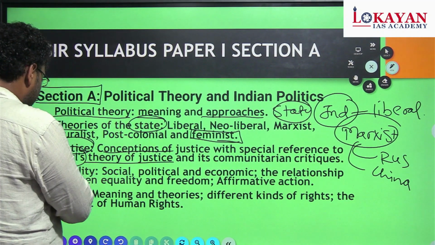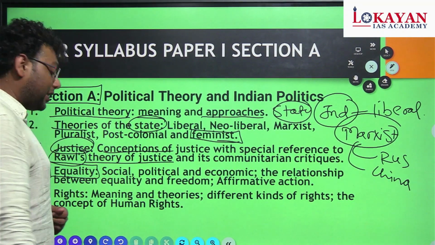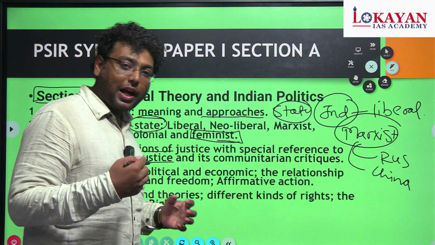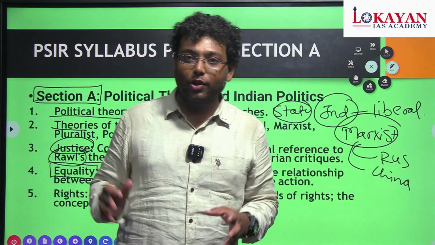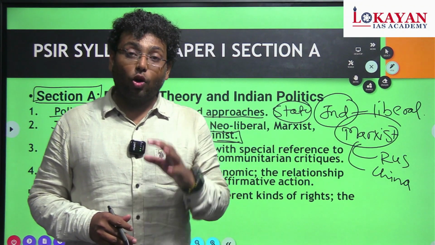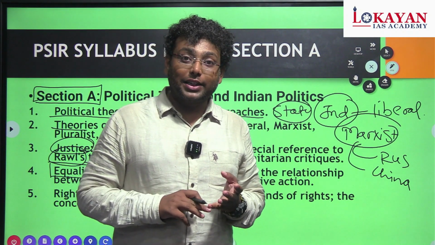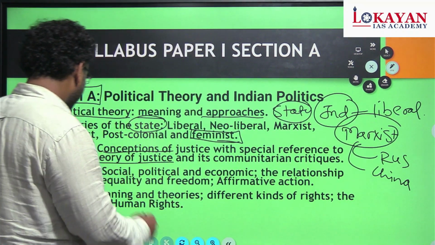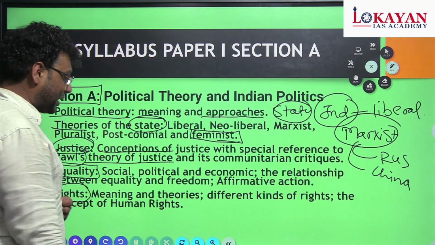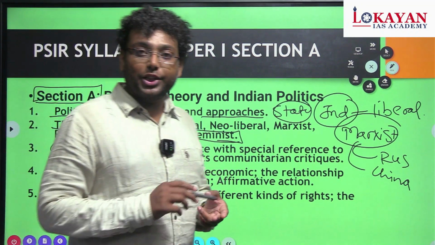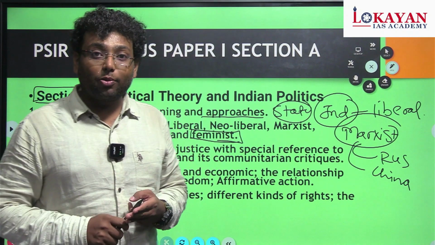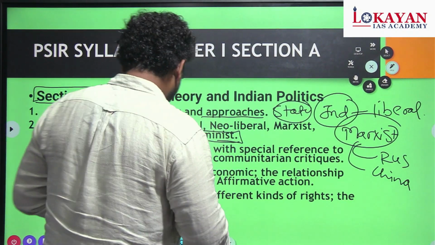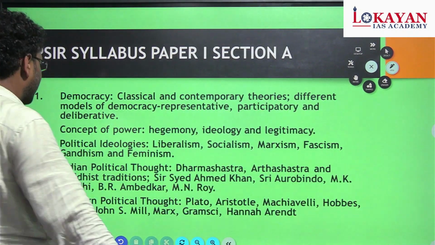Then next is the concept of equality, then rights, as everyone wants their rights. Our constitution talks about fundamental rights and our duties. So rights are actually mentioned in our political science Paper 1 Part 1 syllabus: what are rights, what is the origin of rights, what is Locke's theory of rights. So these are the things we are going to see in Paper 1 Part 1.